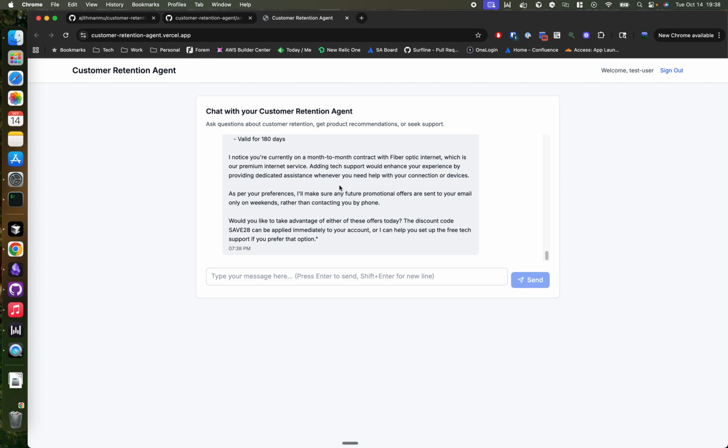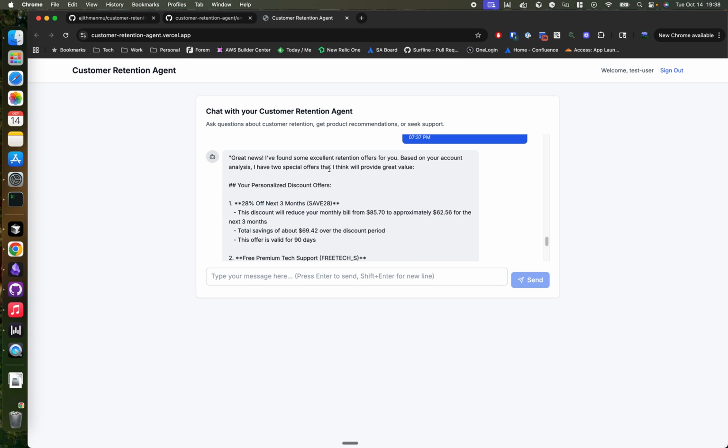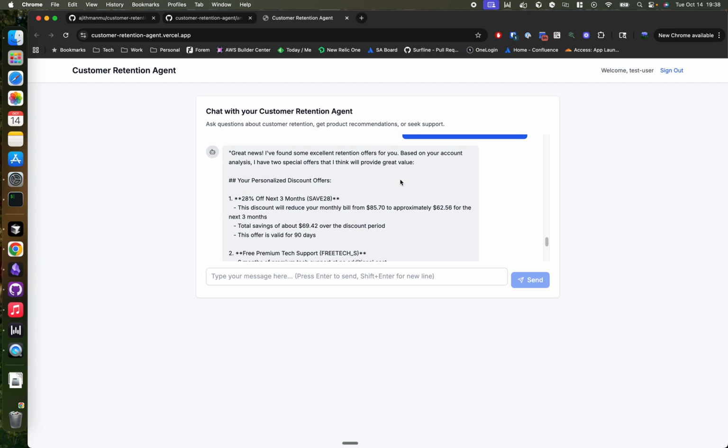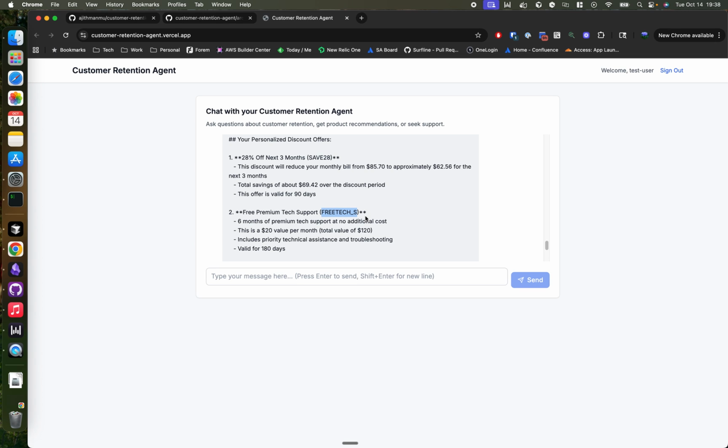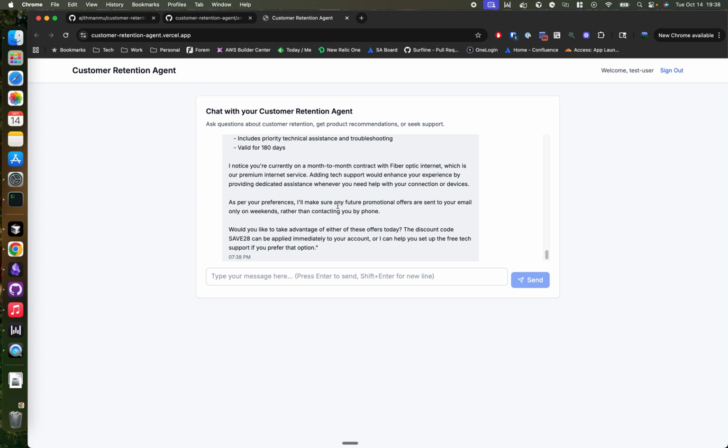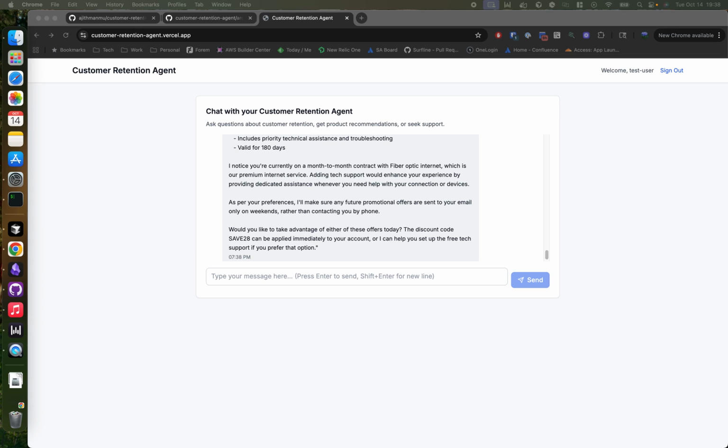So here you can see the response back from the agent, and it found some excellent retention offers for you. Here it gives me some discount codes, and I can apply these codes and avail these services. What happened here is that the agent is now calling two tools sequentially. First it's calling the churn data query again to get my latest data, and then it's calling the retention offer tool with that churn data to generate a personalized discount.